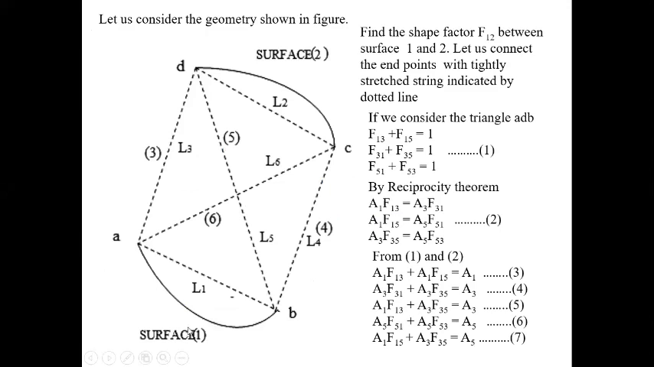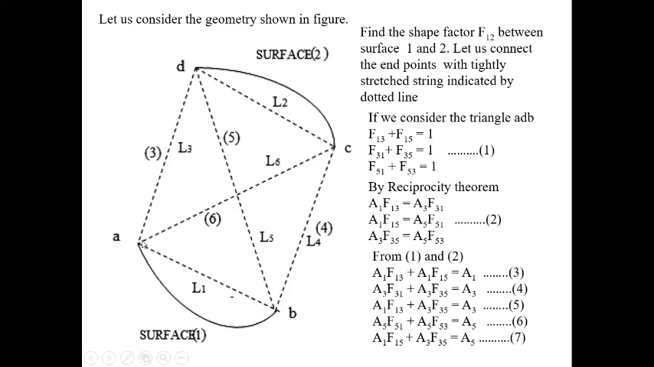Here you see there will be two surfaces. One is surface 1, another is surface 2. In the Hottel crossed-string method, basically we consider the surface ends as points. Both surface end points are joined by a tightly stretched string, which is shown by a dotted line. Here L1 represents basically the dotted line string. So now all the points are joined by dotted lines, and this is called the string. So this is 1, this is 2, this is 3, this is 4, 5 and 6. The diagonals will be 5 and 6, and this side 3 and this side 4.